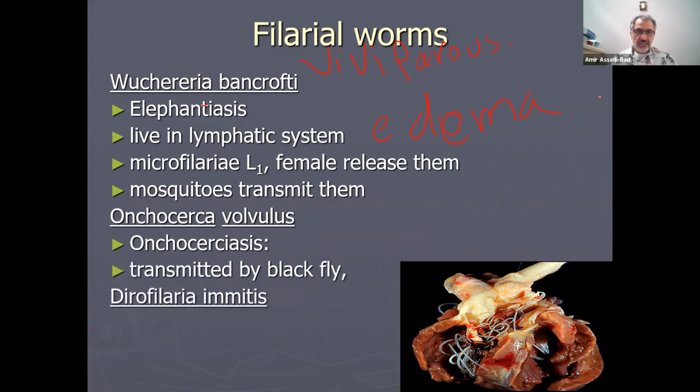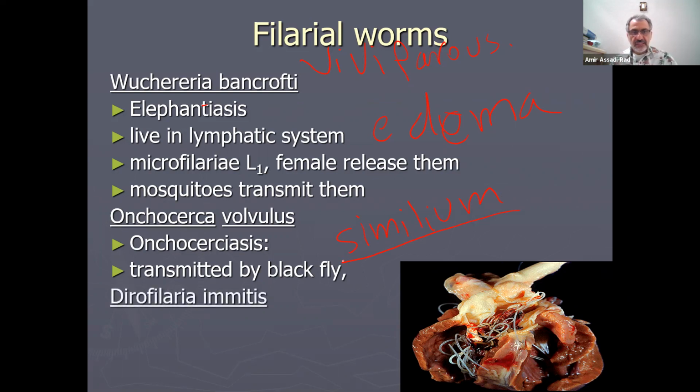I didn't mention it in here, but you should know that Simulium is the name of the genus. The name of the disease is called onchocerciasis, or river blindness.